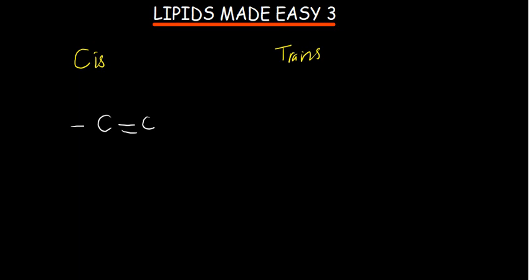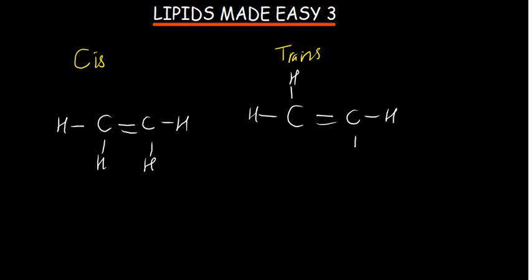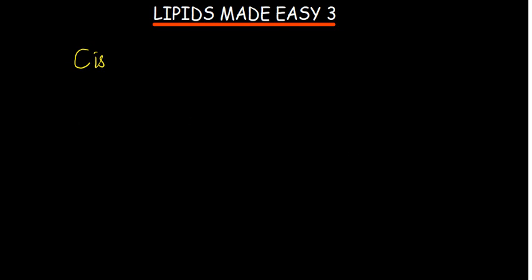So if you have got a hydrogen here and a hydrogen here, the hydrogen here, the hydrogen here, you are going to call this cis because the hydrogens are on the same side. But if you've got the trans, you're going to see one hydrogen is on top, another one here, and for this other one, the one hydrogen is down there, you see. So the hydrogens are on two opposite sides. You're going to call that a trans. You understand this more in organic chemistry when we talk about cis and trans isomerism. Just know that trans is opposite sides and cis is same side.